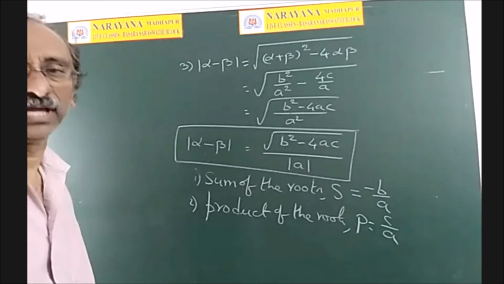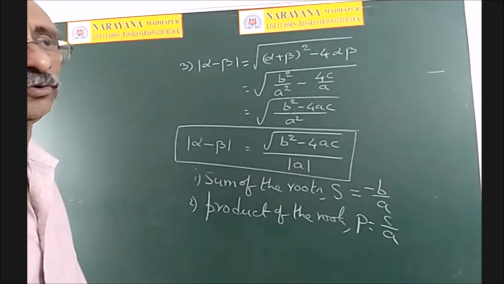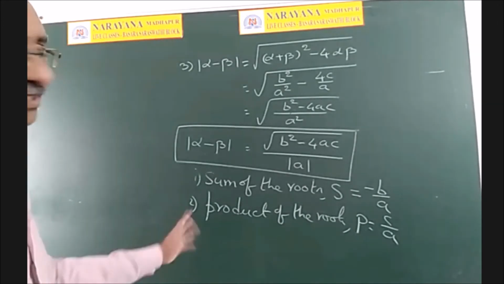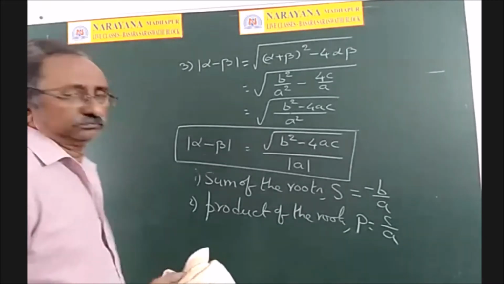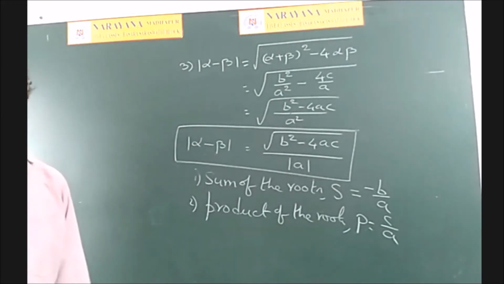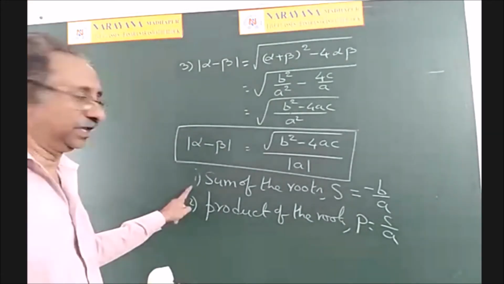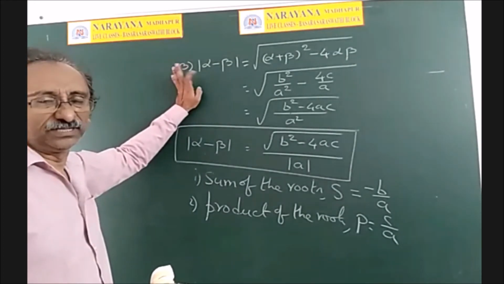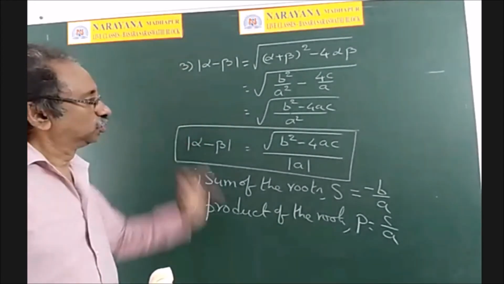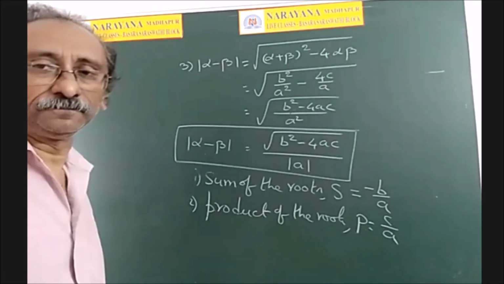Anyhow, these are very basics. If you complete this by afternoon, these basics will be clear to you. Let me write the basics only. Sum of the roots is minus b by a, product of the roots is c by a, and mod alpha minus beta, the difference of the roots, is root b square minus 4ac by mod a.